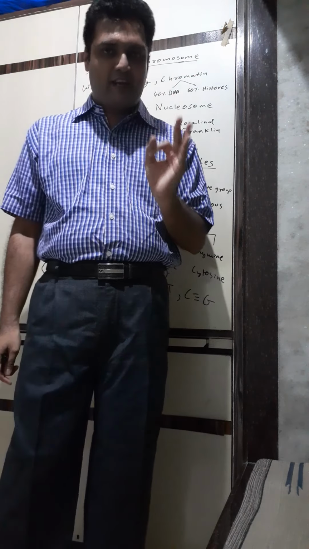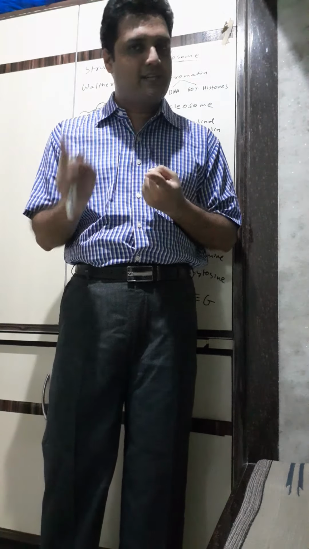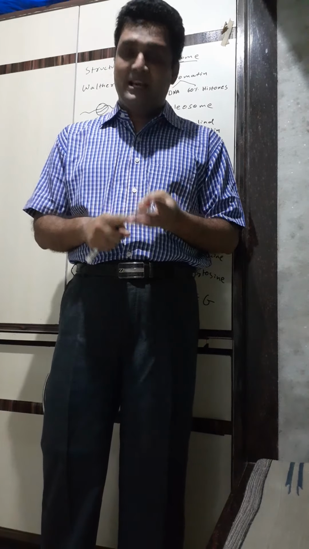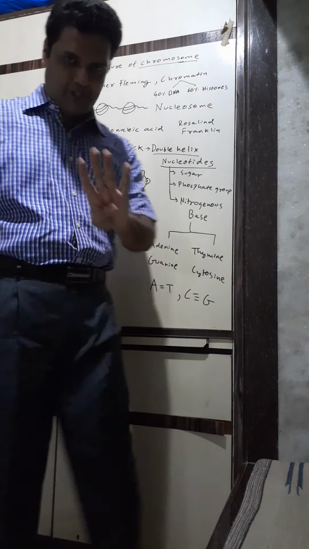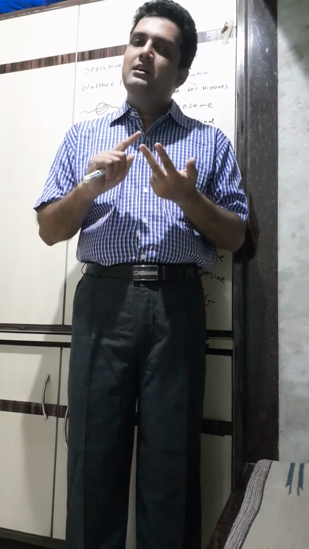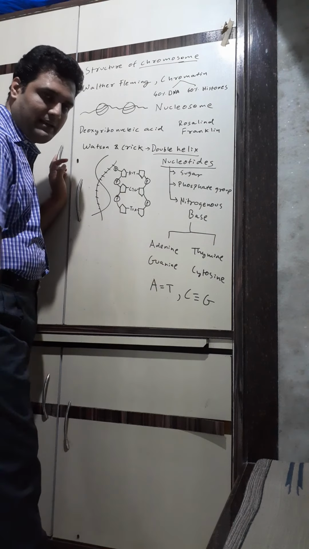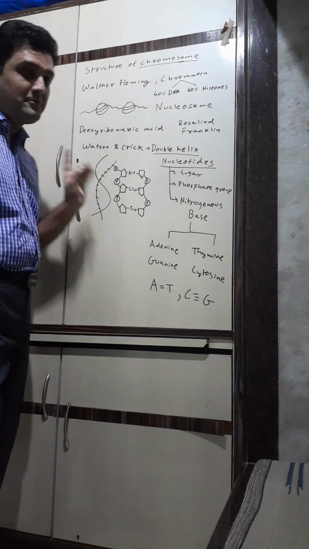Each nucleotide has 3 components. One is sugar, that is pentose sugar, C5H10O4. Second is a phosphate group, and third is nitrogen bases. Now, nitrogenous bases are divided into 2 groups. There are 4 nitrogenous bases: adenine, guanine, thymine, and cytosine. So there's one group which has adenine and guanine, and the other group has thymine and cytosine. Remember, children, very important.